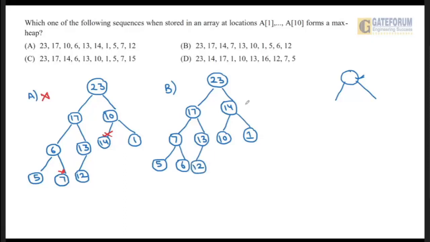So here, let us check for each node. The value of 23 is greater than 17 and 14. Very good. 17 is greater than 7 and 13. Very good. 14 is greater than 10 and 1. Very good. 7 is greater than 5 and 6. 13 is greater than 12. So here you can see that each and every node is satisfying the property of max heap. That's why option B is a max heap.